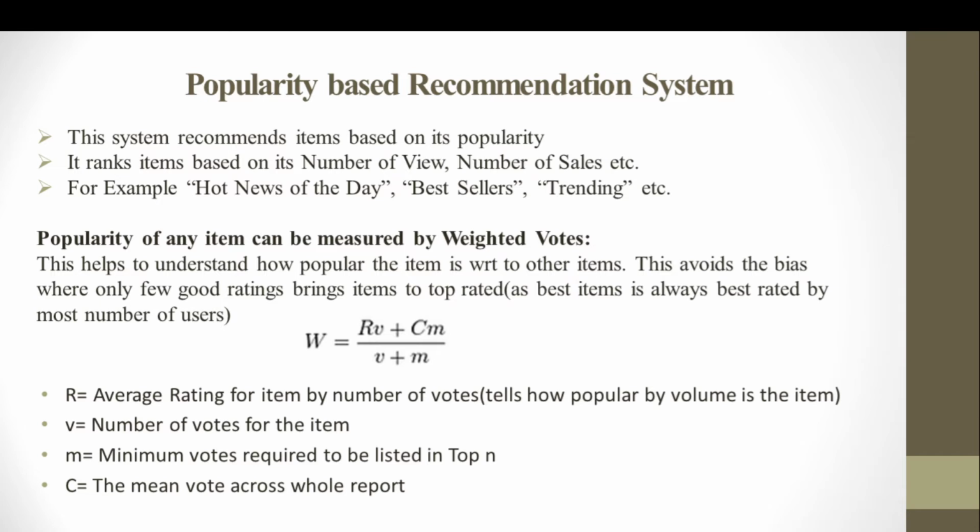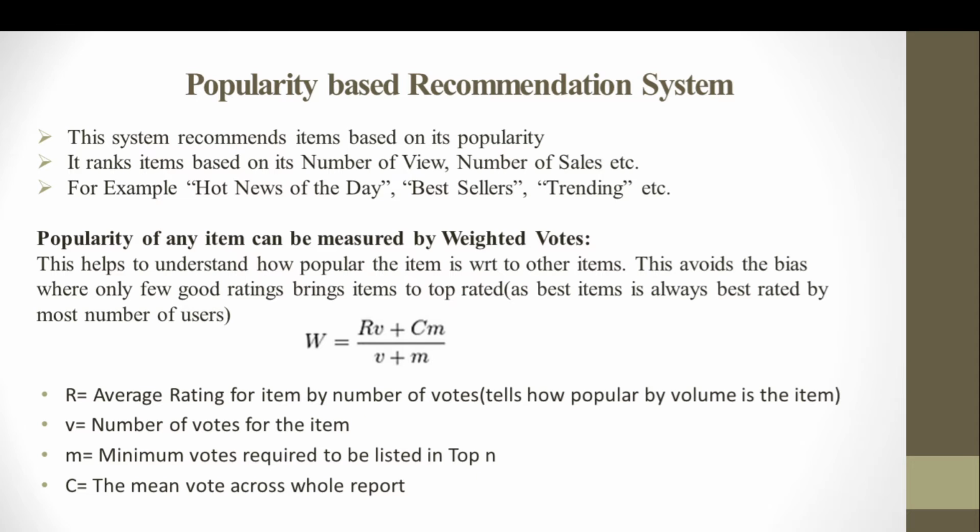Now, popularity may also be measured in terms of the number of views of a specific video. For YouTube, if some videos are being watched multiple times, then it is a most popular video. Whether people are liking or disliking it is a different matter, because even if the videos are disliked, they are still being watched. If we are getting hits on a video, then it is going to be a popular video.